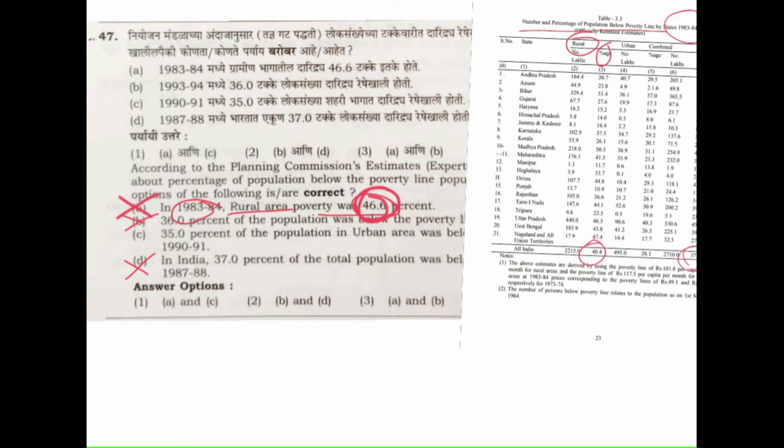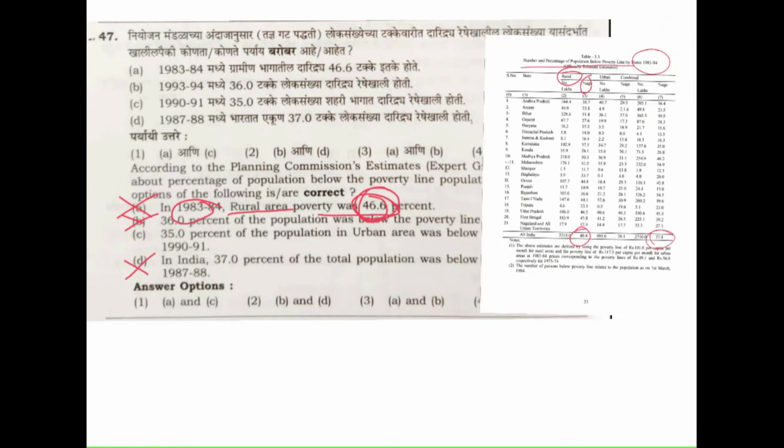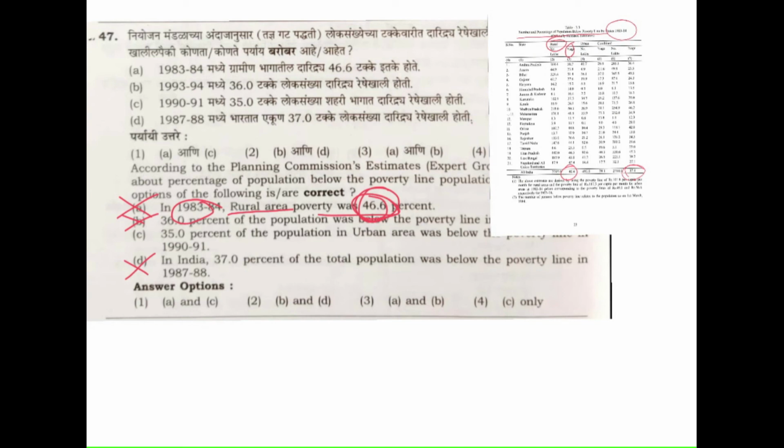According to these data, we came to the conclusion that statement A, statement B and statement D are the wrong ones. So remaining is statement C, but we could not find any data relating to statement C. The question is asking which is correct.